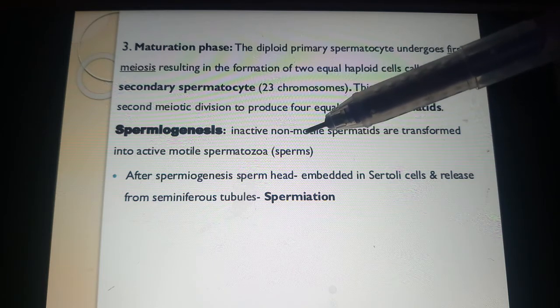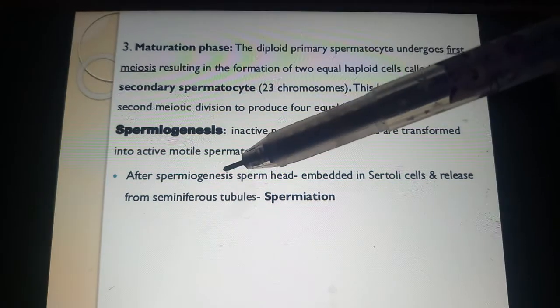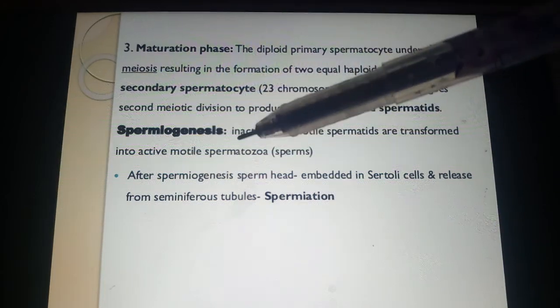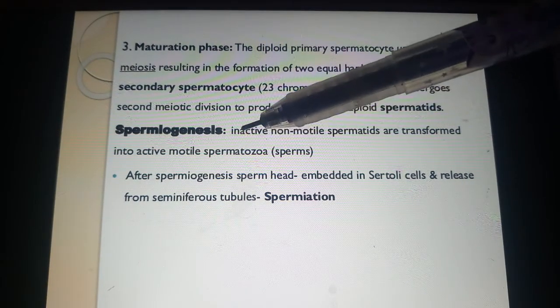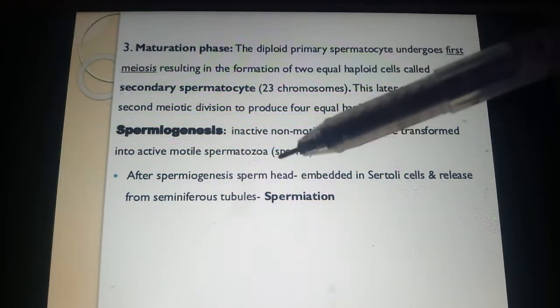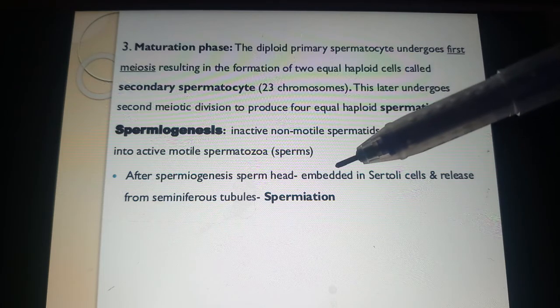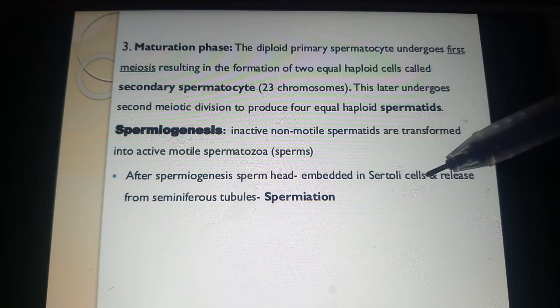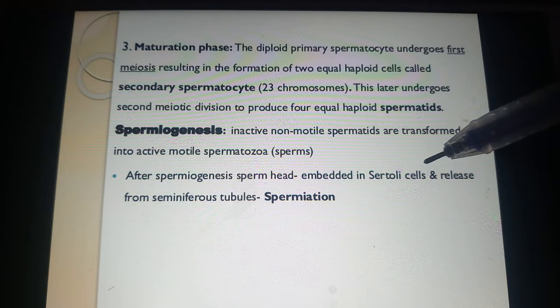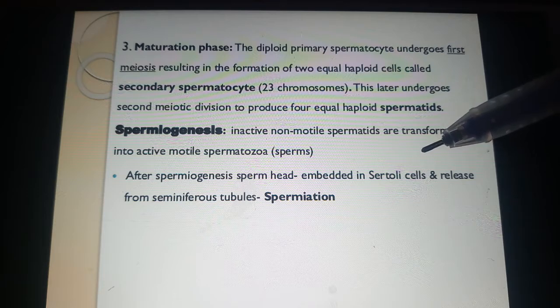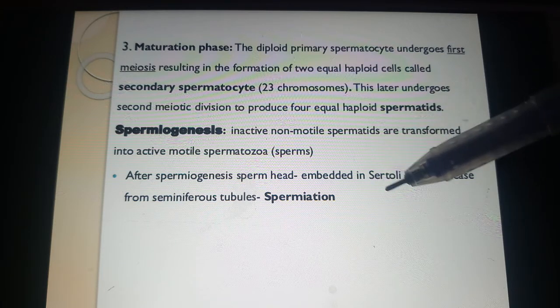Sperms is another name for them. This is the definition of spermiogenesis; it could be asked for 1 mark. After spermiogenesis, the sperm head gets embedded in the Sertoli cells. As I said at first, the seminiferous tubule is lined by 2 types of cells: the spermatogonial cells and the Sertoli cells.